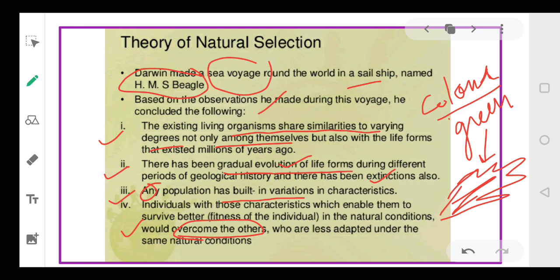So this green color favors their survival, right? The characteristic which favors the survival will dominate, isn't it? So the beetles which are of green color will be more. They are more adapted to live on the green leaf.